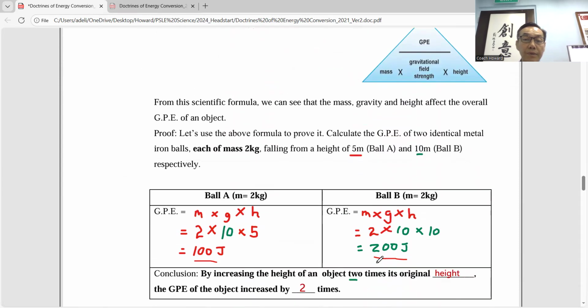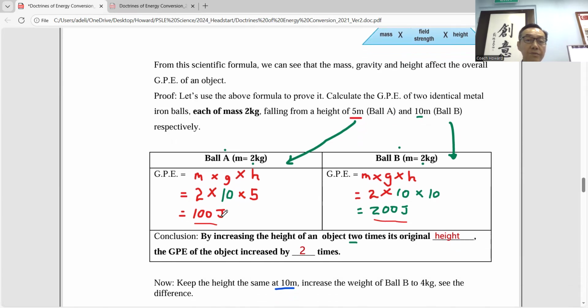So with this example, we can calculate these two balls again, ball A and ball B. Same weight, 2 kilo, same mass, 2 and 2. But both drop at different heights. Ball A is 5 meters, ball B is 10 meters. So you notice this is double, right? So if the height is double, the GPE doubles.